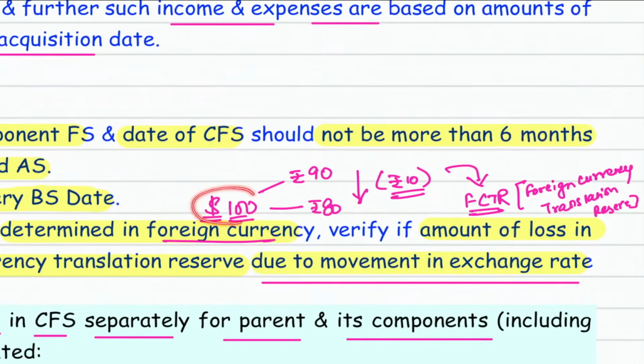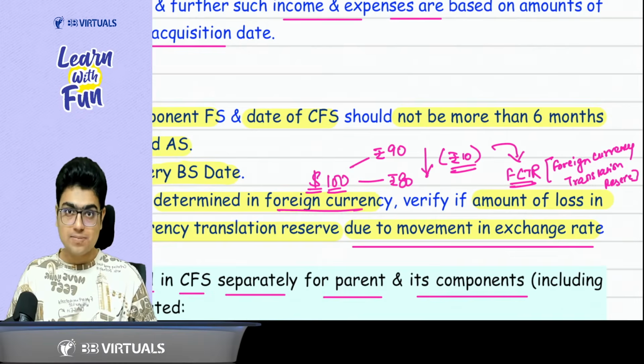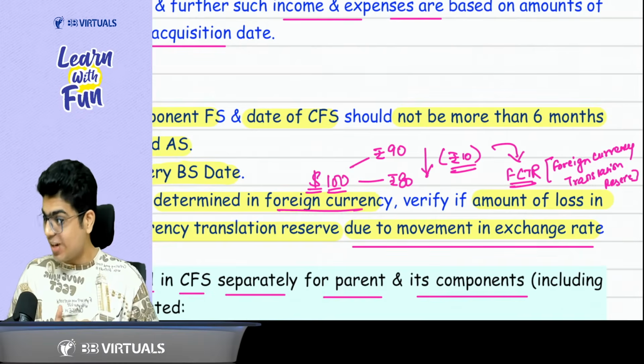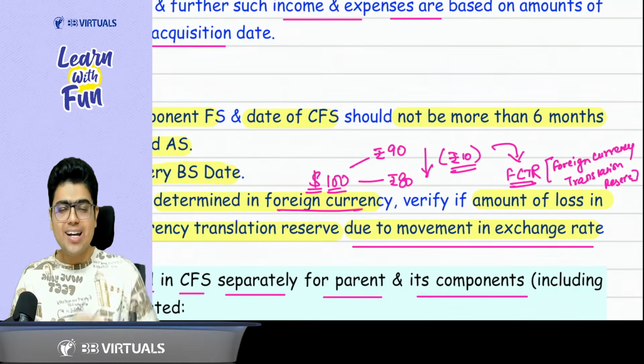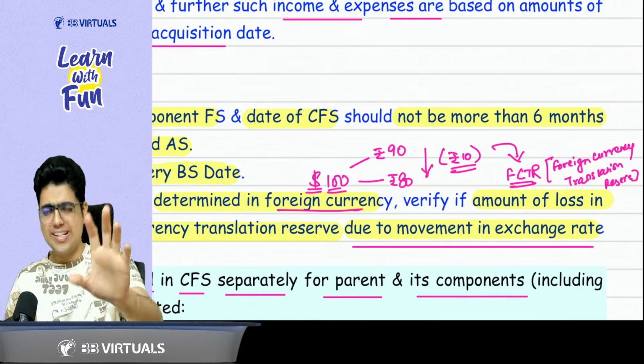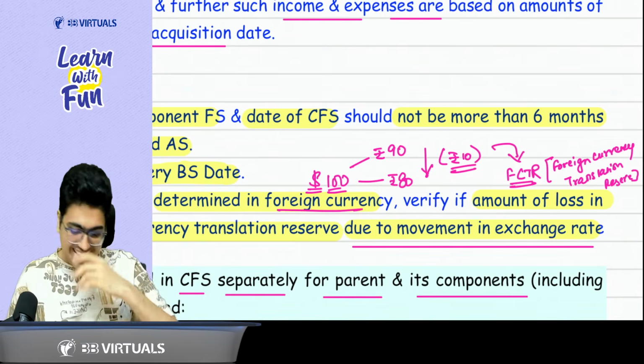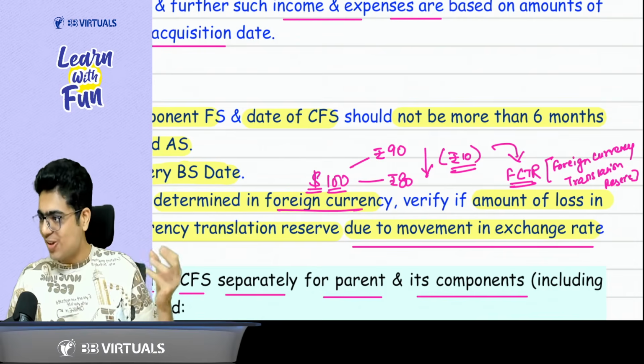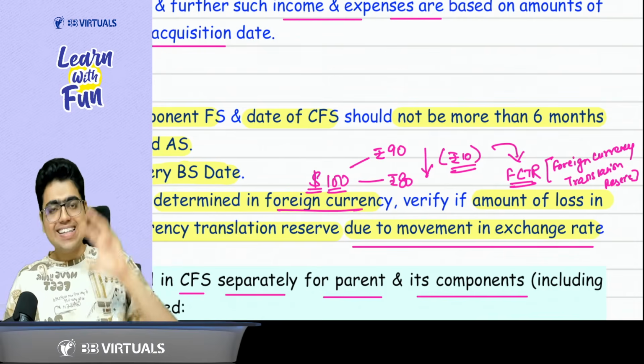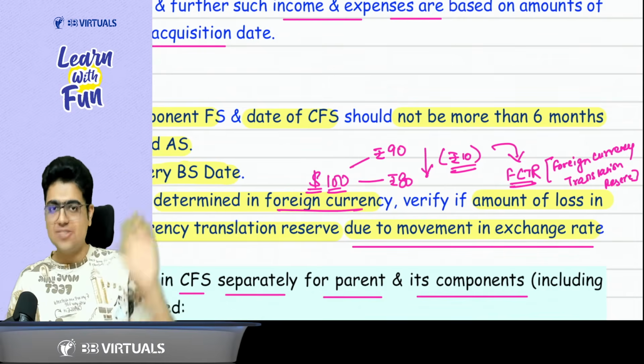So let's say there is a goodwill of $100. Earlier the dollar was 90 rupees, then it came down to 80 rupees. Whenever there is a loss due to the exchange rate, it should be adjusted from FCTR. FCTR is foreign currency translation reserve. Sir, are we sitting in the audit class or FR class? Arey Baba, these small things you just need to read. Don't need to spend too much time here. Just remember that whenever there is a loss due to movement in exchange rates, you need to adjust it from the FCTR reserve.